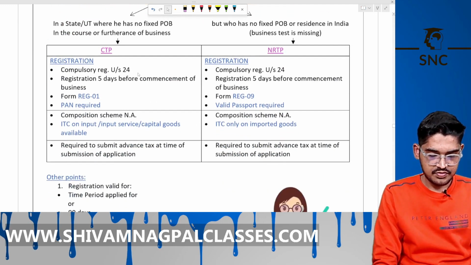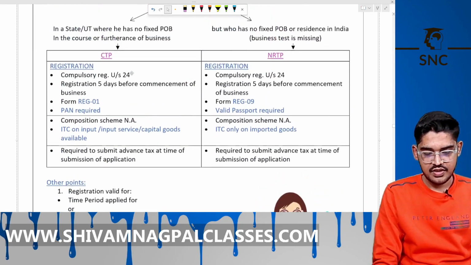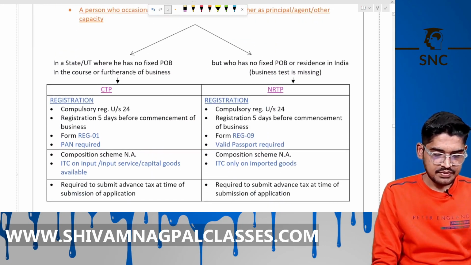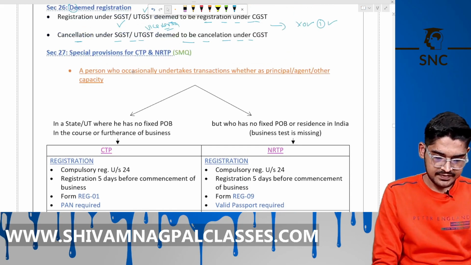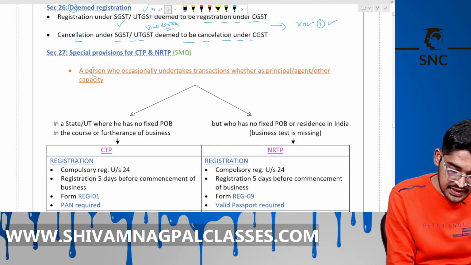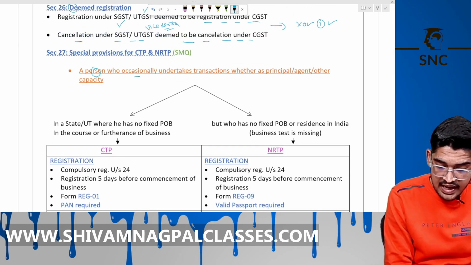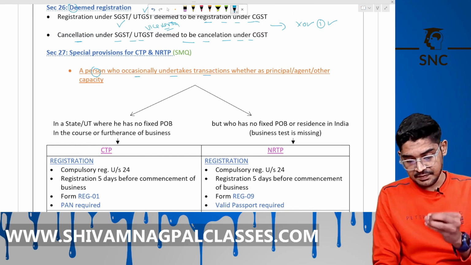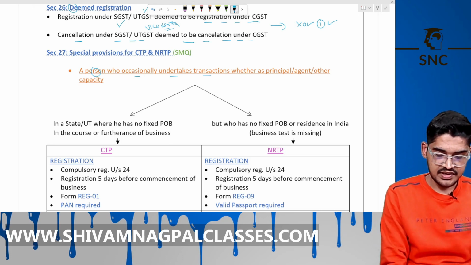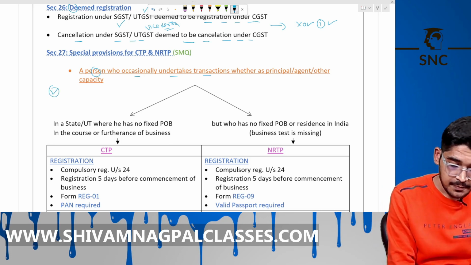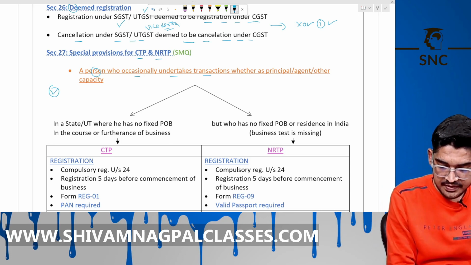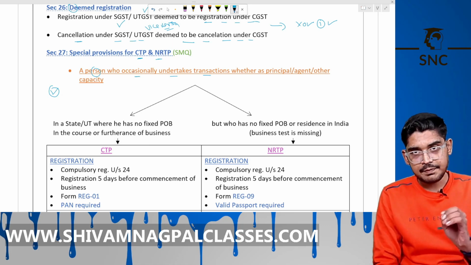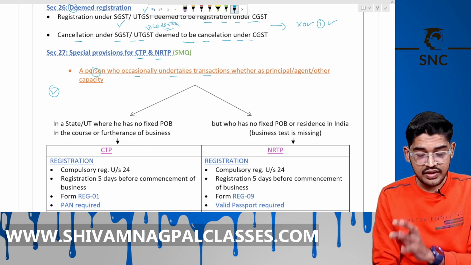Now, this is the important concept of the CTP and the NRTP. See here, a person who occasionally undertakes the transaction, whether as a principal, agent or other capacity, we are talking about here for the CTP and the NRTP, casual taxable person or the non-resident taxable person.